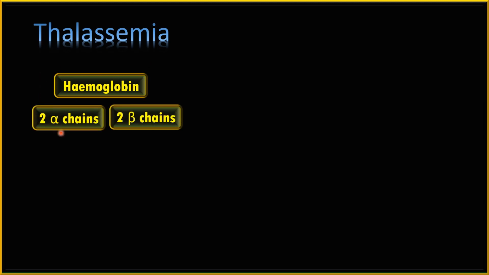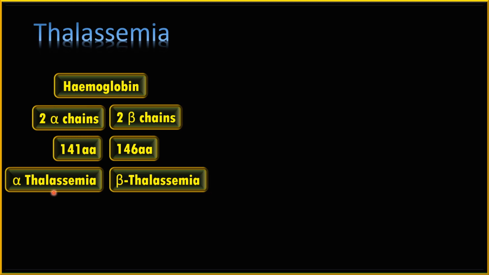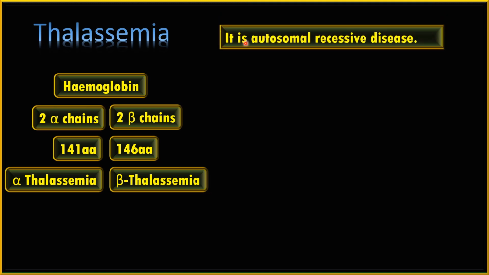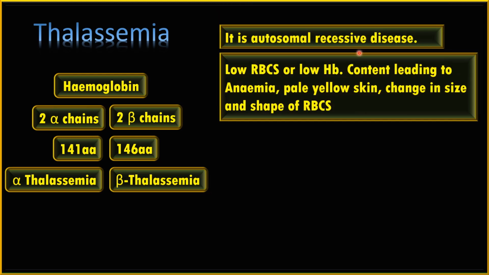Now thalassemia is a disease due to mutations in the hemoglobin gene. Hemoglobin is a protein which is made up of 2 alpha chains and 2 beta chains. Alpha chain is made of 141 amino acids, whereas beta chain is made up of 146 amino acids each. Now depending on which chain is showing mutation, accordingly it is called alpha thalassemia or beta thalassemia respectively. So thalassemia is an autosomal recessive disease.